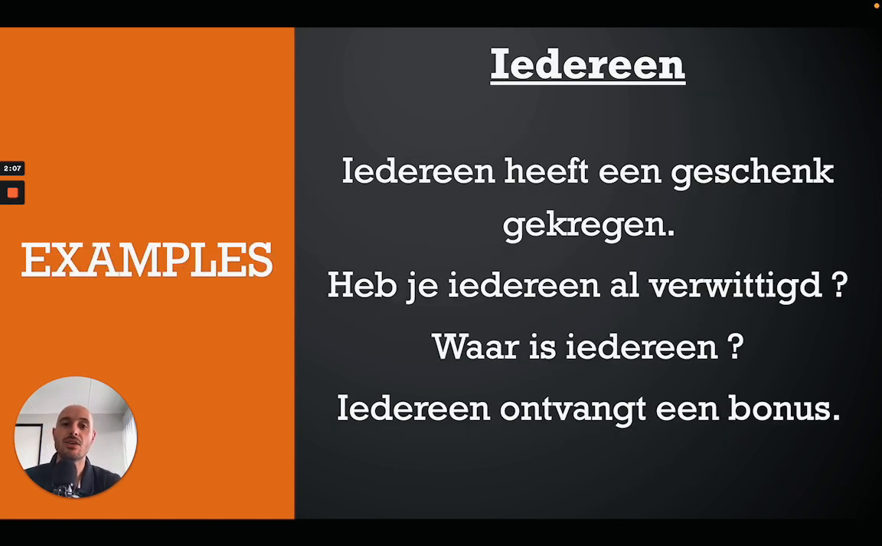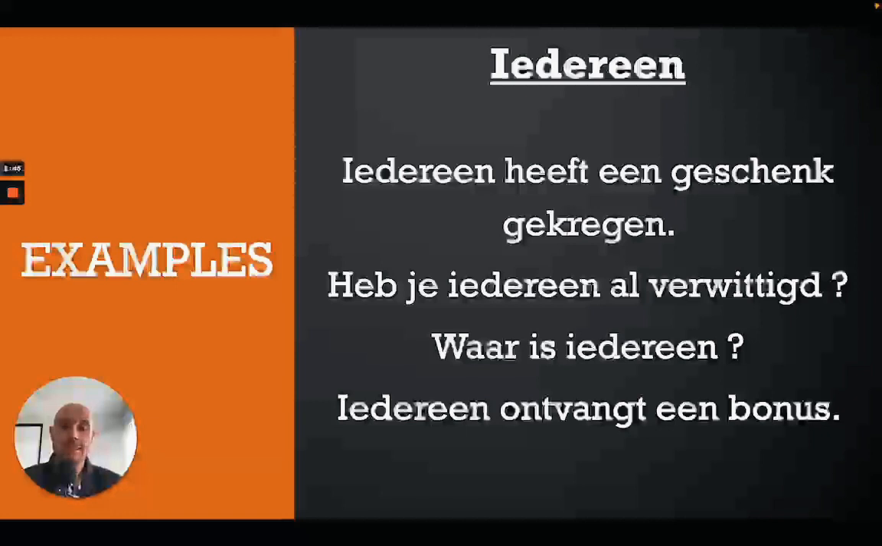Alright, so we take a look at some examples. Iedereen heeft een geschenk gekregen. So everybody received or has received a gift. Now we take a look at iedereen. Iedereen means everybody. It is the subject of our sentence. Now, which verb is coinciding with iedereen? That would be hebben. And if you look at hebben, it's placed in third singular. So it's placed in the he, she, it form. Everybody has.